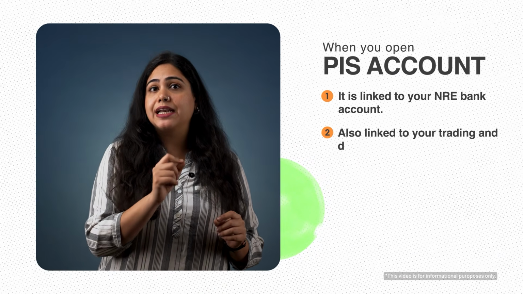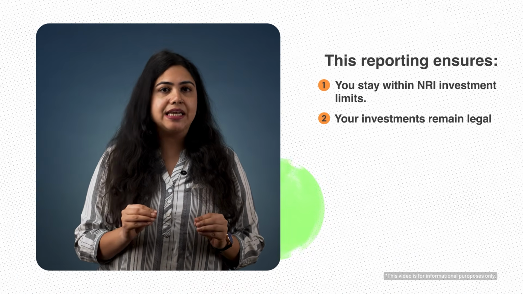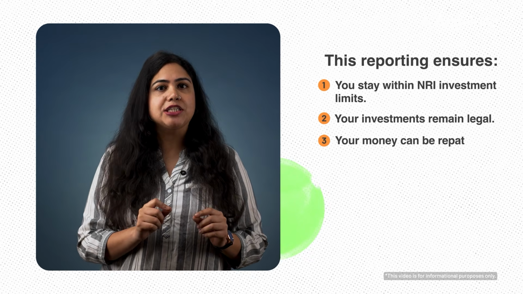How does a PIS account actually work? Here's what happens behind the scenes. When you open a PIS account, it is linked to your NRE bank account and also linked to your trading and demat account. Now, every time you buy a stock or sell a stock, your bank automatically reports that transaction to the RBI. You don't have to report anything yourself. You don't have to inform anyone. The system does it for you. This reporting ensures you stay within NRI investment limits, your investments remain legal, and your money can be repatriated later.